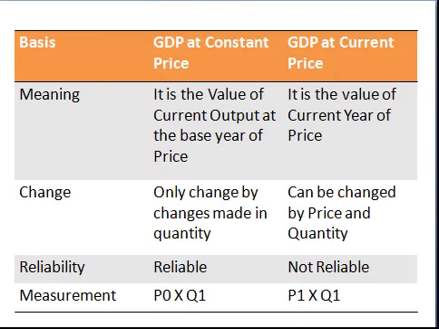There are certain differences between the real GDP and the nominal GDP. First is the meaning, second is the change. Real GDP changes only with changes made in the quantity. Real GDP increases only when there is an increase in the quantity of production, but the nominal GDP can be increased by the quantity of production as well as by an increase in the price of commodities. Reliability: real GDP is more reliable, nominal GDP is not reliable. So these are the differences between the real GDP and the nominal GDP.